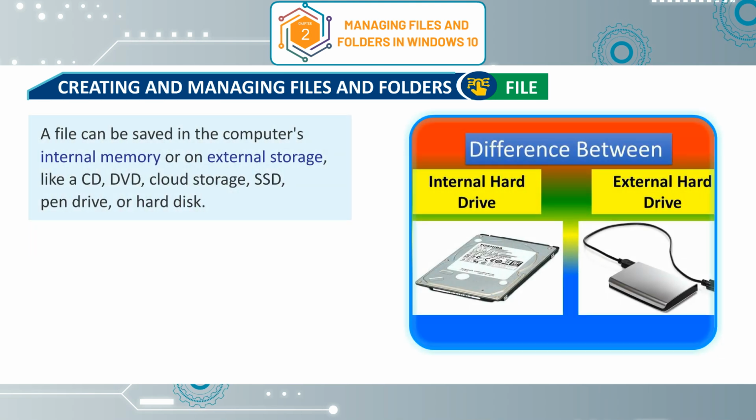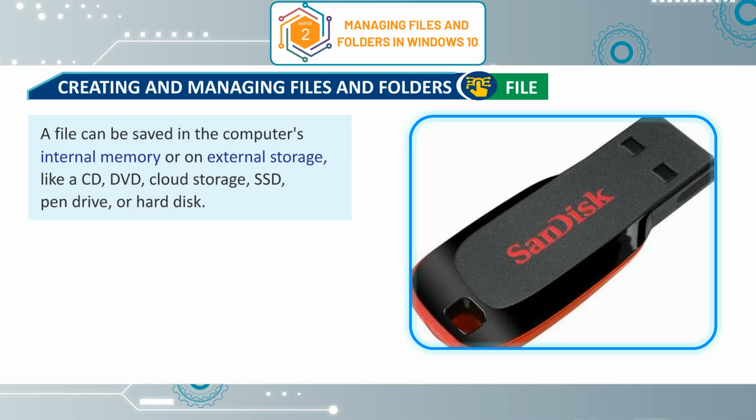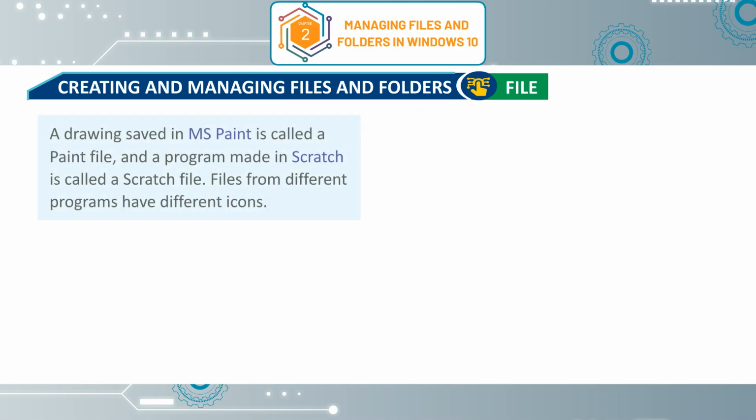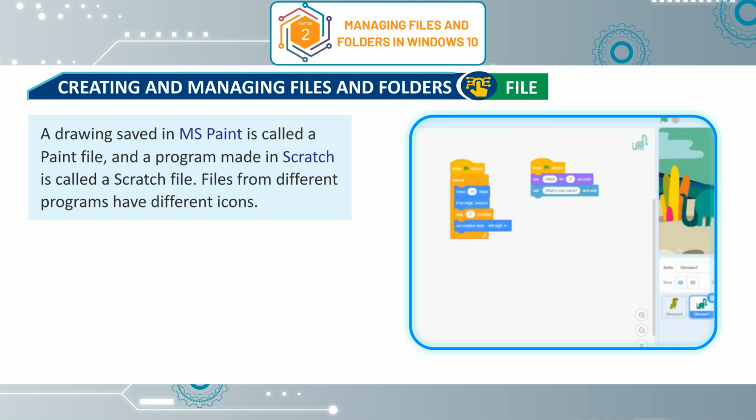A file can be saved in the computer's internal memory or on external storage like a CD, DVD, cloud storage, SSD, pen drive or hard disk. A file made in a specific program is named after that program. For example, a document saved in Word is called a Word file. A drawing saved in MS Paint is called a Paint file, and a program made in Scratch is called a Scratch file. Files from different programs have different icons.